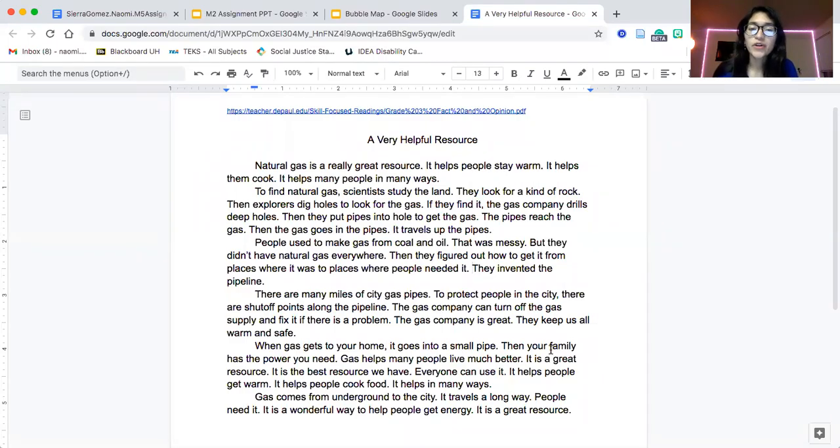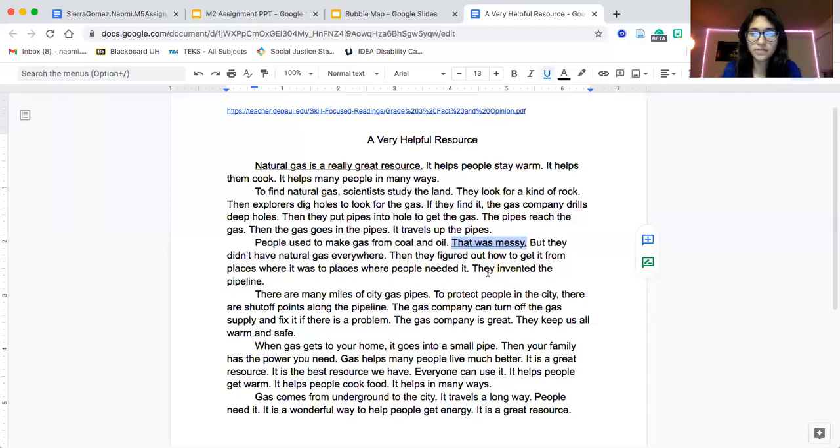Okay, so we just finished reading a very helpful resource. So now let's go back and look for the opinions throughout the text. So the very first sentence right here is an opinion because the author says that it's a really great resource, but that's not quite a fact. So let's look for some more opinions.